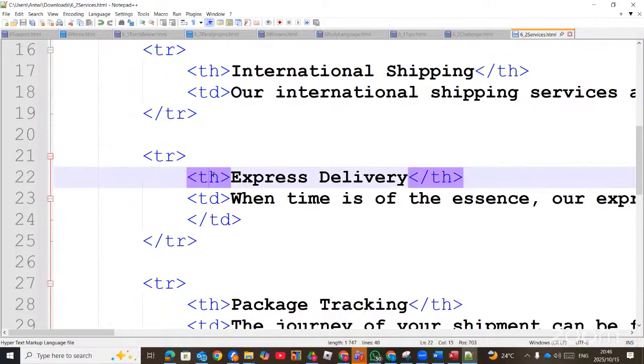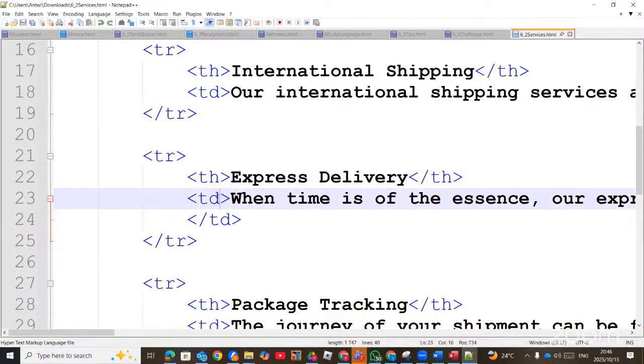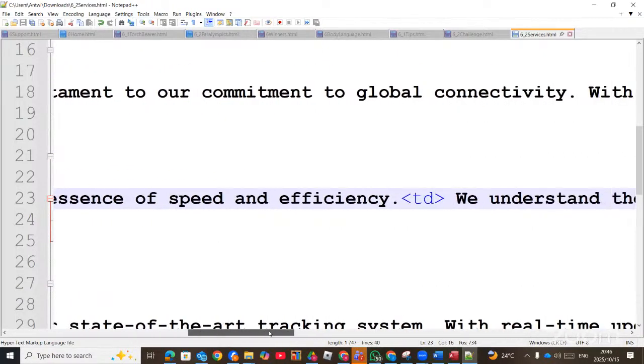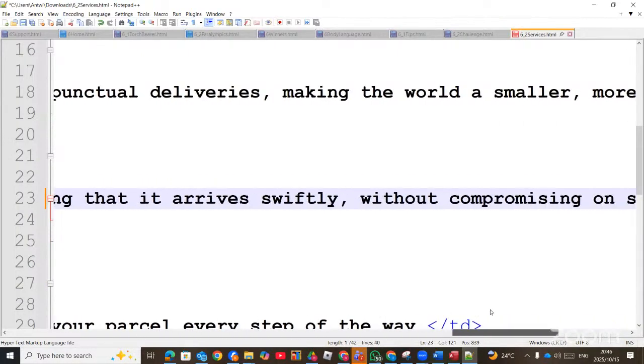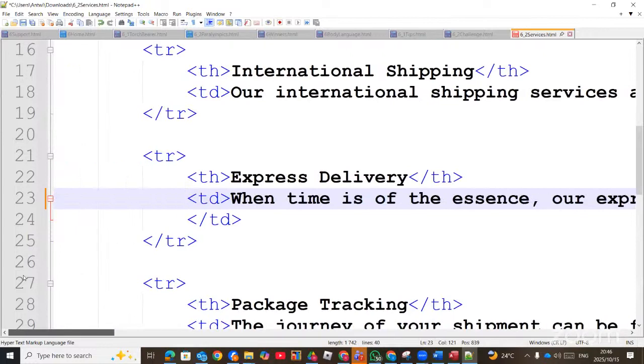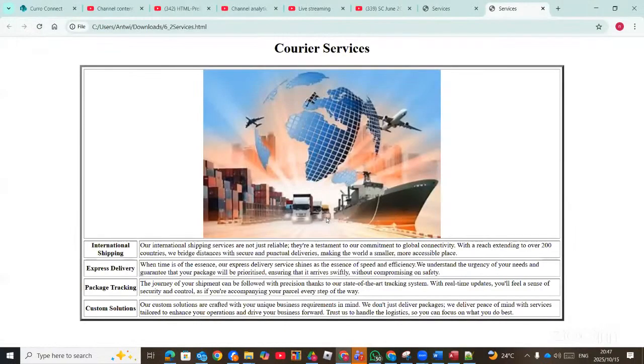Yes, they put TH and TD all together. And inside it, where it says we understand, there shouldn't be TD. That's why it's creating this problem. They are all in the same TD. So because they created TD, that is why we got a problem. So now, yes, so now we got it right. The image is displaying properly.